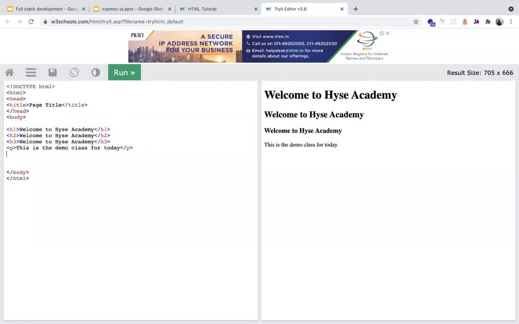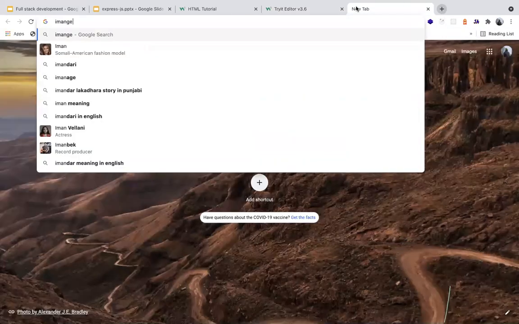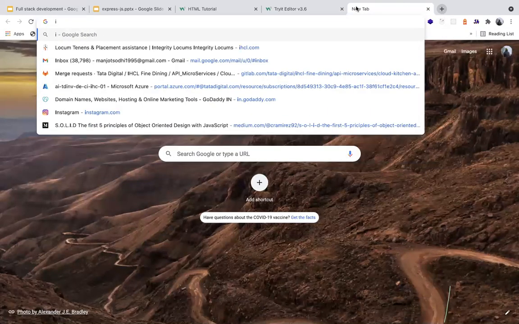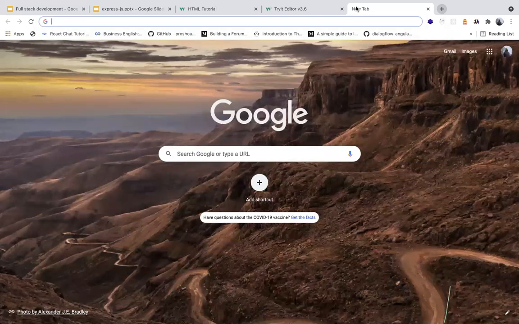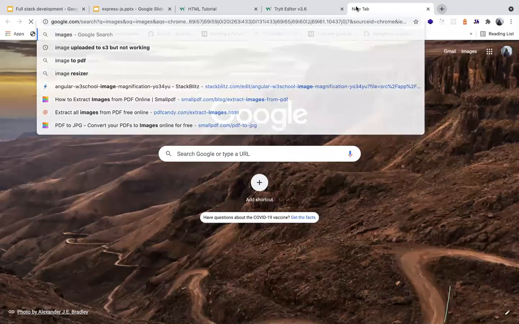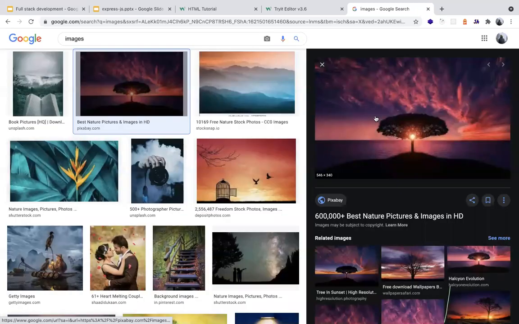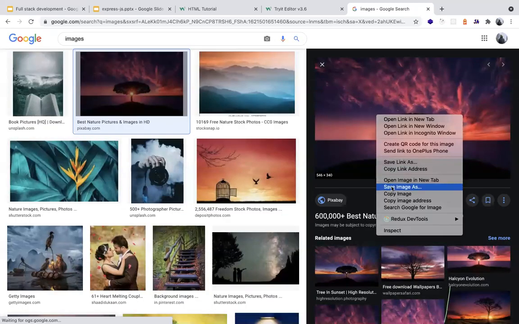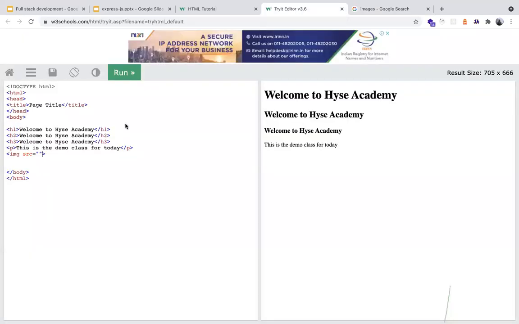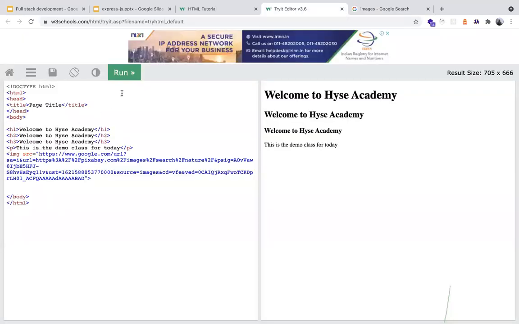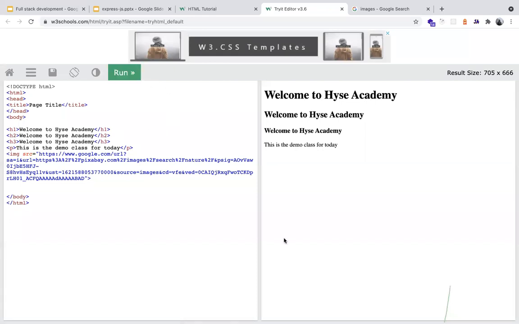And if you have to place any image, right, it will have the src attribute. So src is this, and if I want to display any image from Google, any image, you can search in images, and if I search for any image here and get this link, copy its link and paste that here, eventually it will give you an image tag.